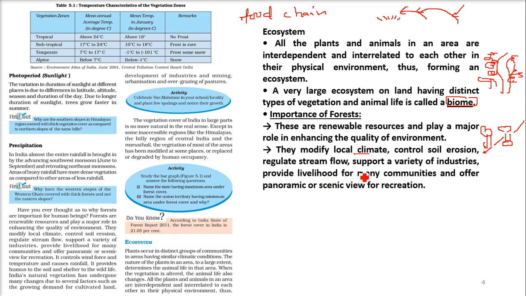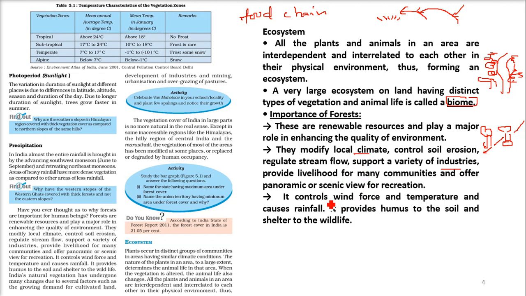So it regulates the stream flow also, and it provides many raw materials for the industries, and also for various communities, especially those who are dependent on the forest. The forest is giving them livelihood, food to eat, animals to eat. There are different kinds of possibilities that these communities render. And also you and me, we go to Shimla, we go to Manali, we go to the Northeast, we go to Kashmir for what? For panoramic, scenic views, for beauty, for recreation.